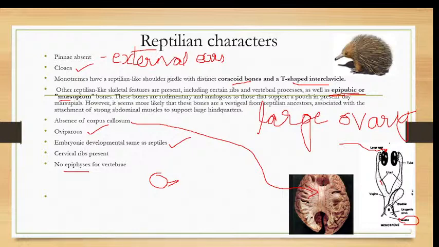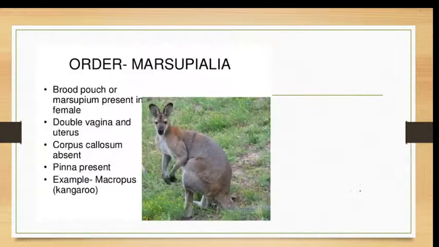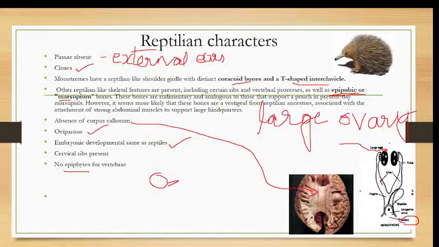Then the testes are abdominal. That's also a character of reptiles. Testes are abdominal in location and the oviducts lack a uterus, because they are oviparous animals. Then the embryonic development is the same as that of the reptiles. So these are the characters of prototherians.